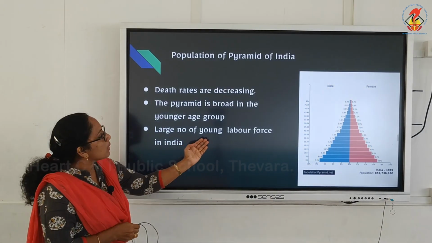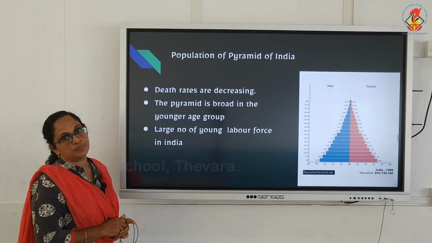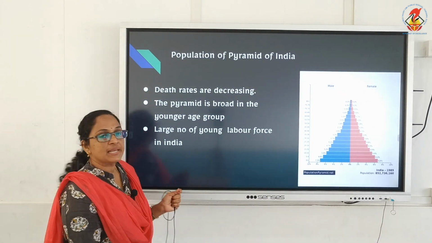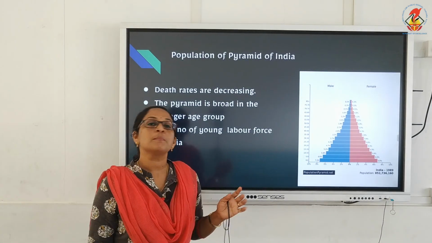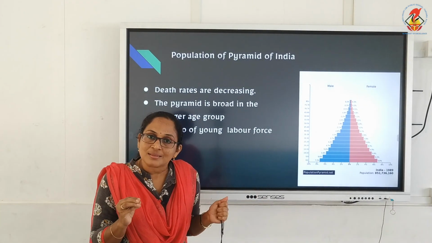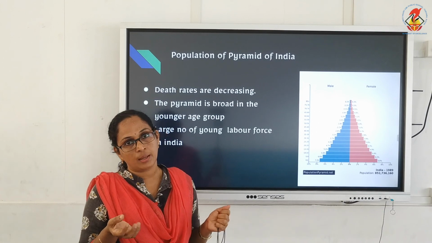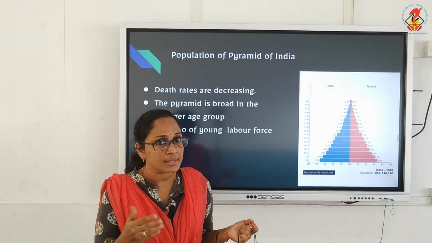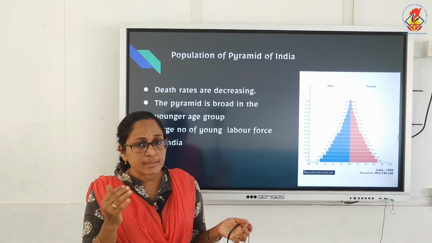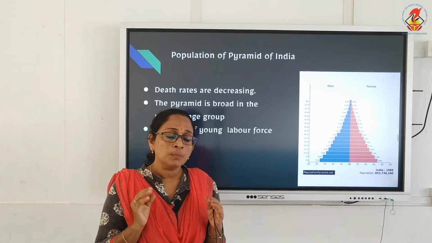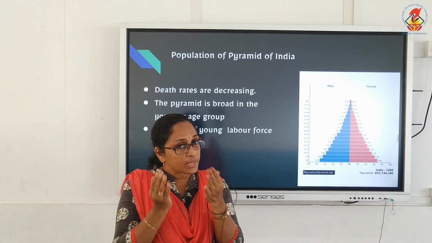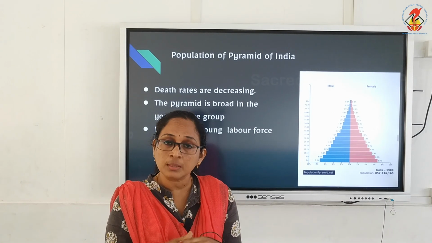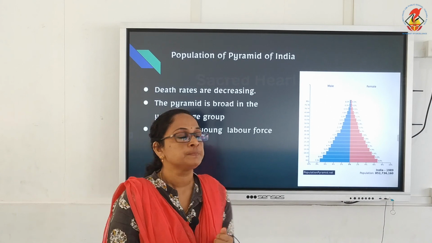A large number of young labor force is the main feature of India's population pyramid. The main problem is birth rate is more, and now death rates are also coming down, children, with medical facilities. So how can we reduce the population in a country? By reducing the birth rate.